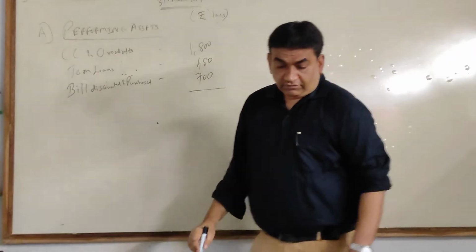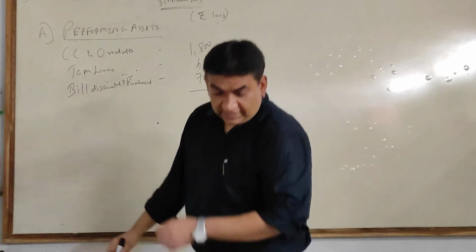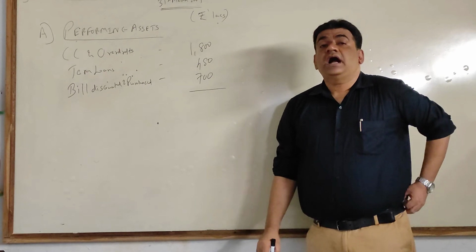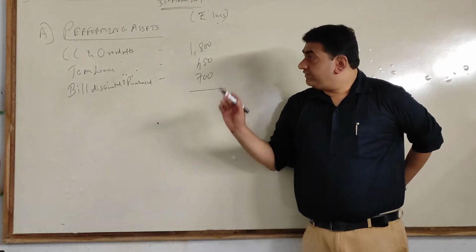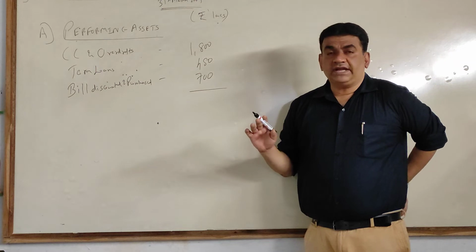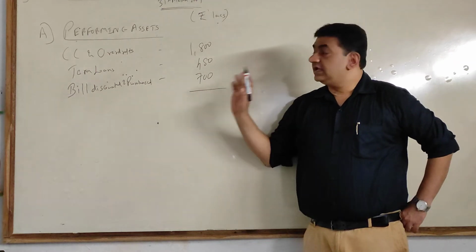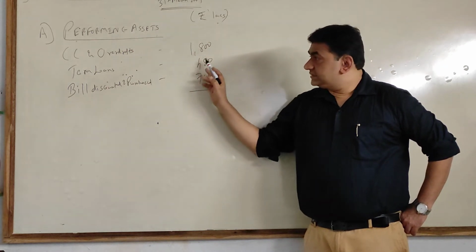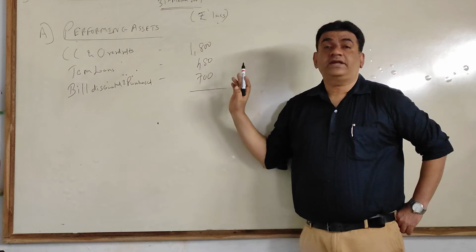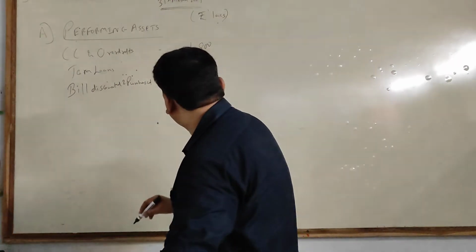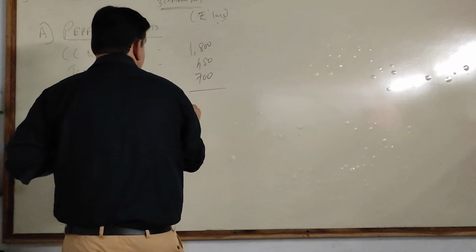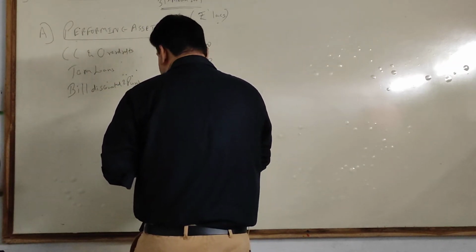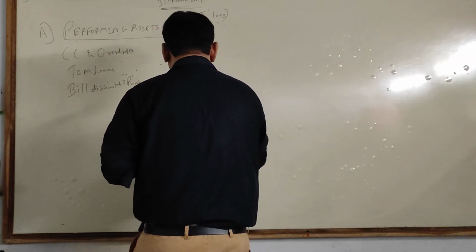I'll repeat. For performing assets, you will take only those incomes on accrual basis. If they give you only received and earned is not there, it will be received only. But here they have given you the segregation. So for performing assets, this is the income which will be credited to your P&L. Since there are three items, just take the total of the three and call it A. 1800, 480, 700.